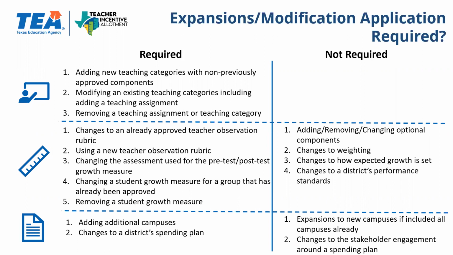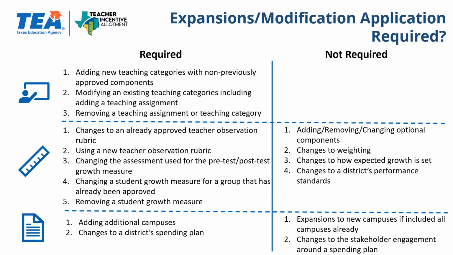Largely, if you are changing the teacher observation rubric or using a new one, changing the assessment that will be used, changing the growth measure that will be used, or removing a growth measure, an expansions modification application will be required. However, if you are just adding, removing, or changing the optional components, changing the weighting, changing how expected growth is set, or changing your district's performance standards, no application is required.